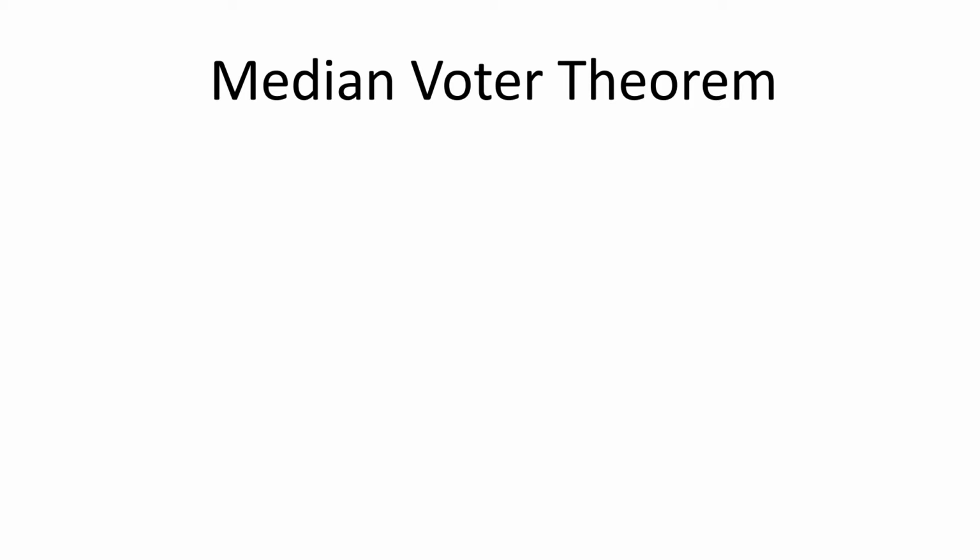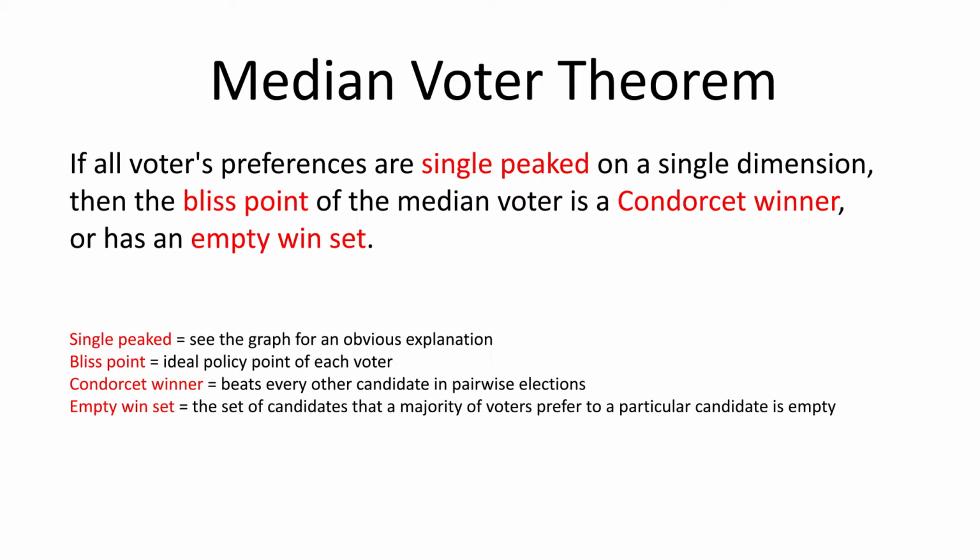So the basis for my median tweet theorem comes from two other models in political science, the median voter theorem and the Downs-Hotelling model. The median voter theorem states that if all voters' preferences are single-peaked on a single dimension, then the bliss point of the median voter is a Condorcet winner, or has an empty win set. And they mean the same thing.